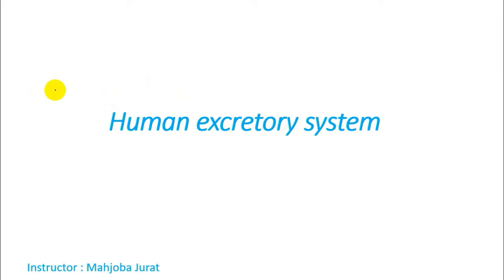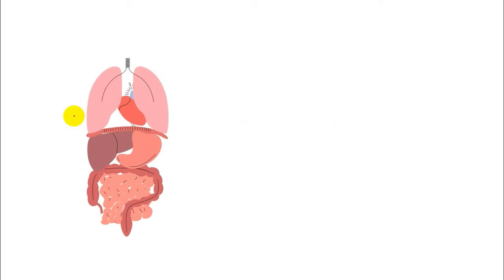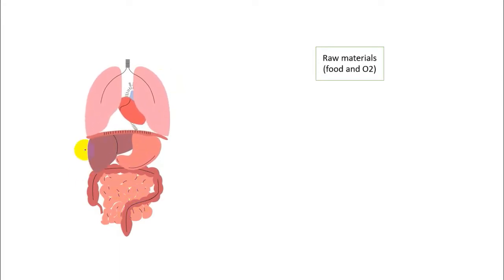Hi everyone, today we are going to discuss the human excretory system, a system in which waste products and toxic materials are removed from our body. As you can see, all organs are doing their functions, and for carrying on their functions they need energy. They are getting energy from raw material, which is food and oxygen. They are getting oxygen with the help of the lungs, and they are digesting food with the help of the alimentary canal, which is the stomach, small and large intestine, and the liver helps that process.